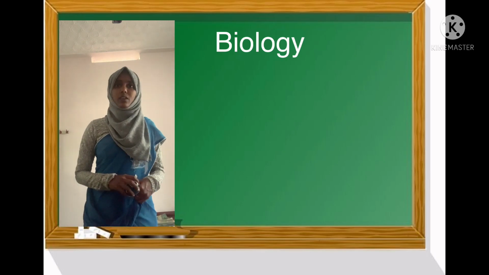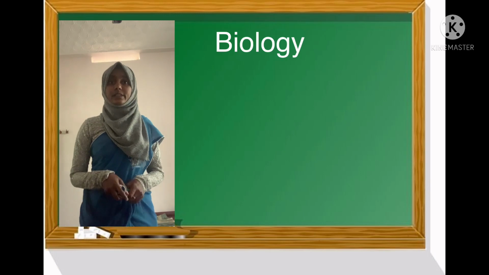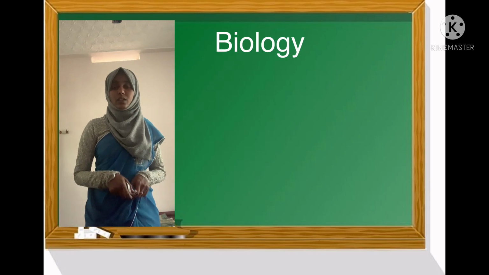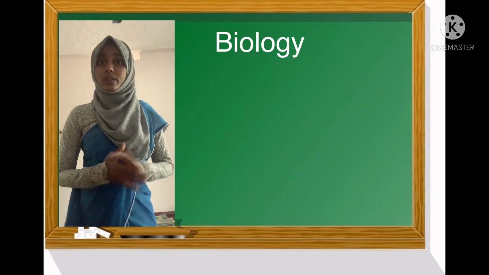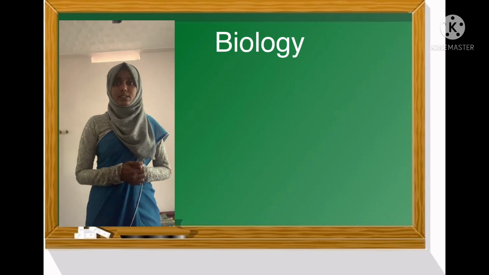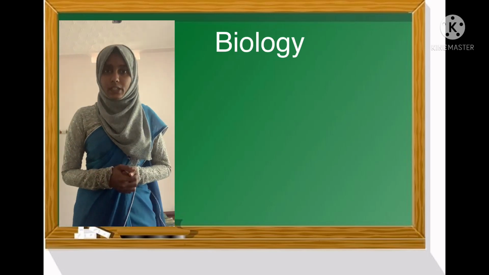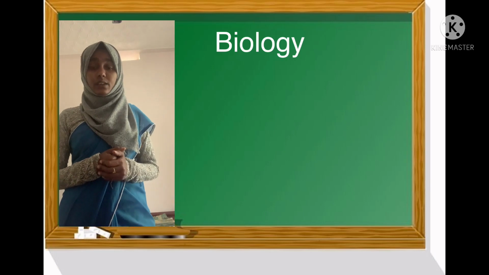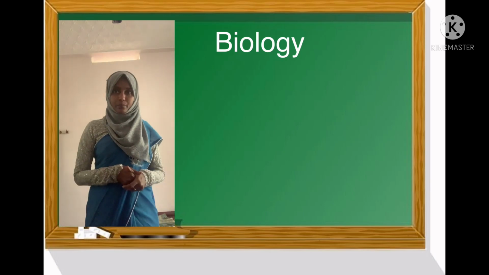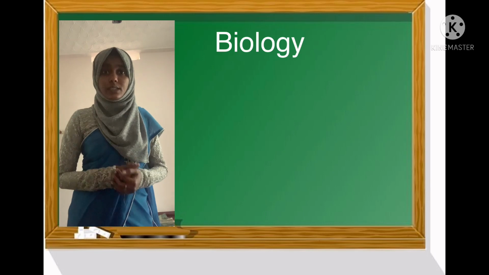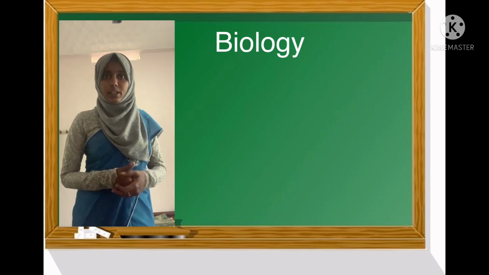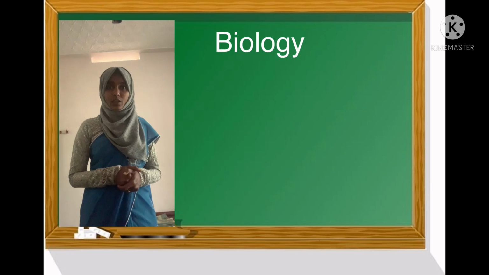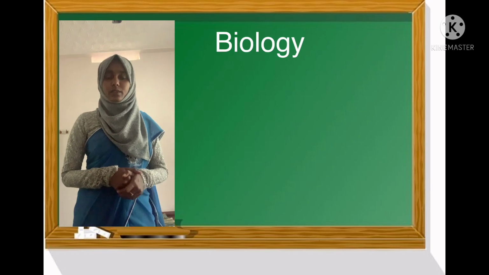Okay. Then the next one is gene bank. What is it? Gene bank. There are research centers with facilities to collect seeds and gametes and preserve them for a long time. Organisms can be recreated out of them whenever required.